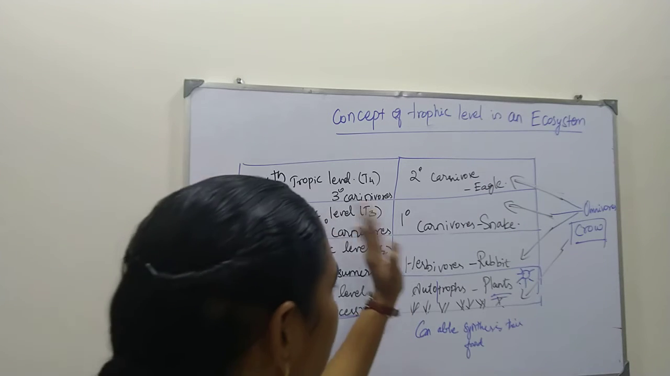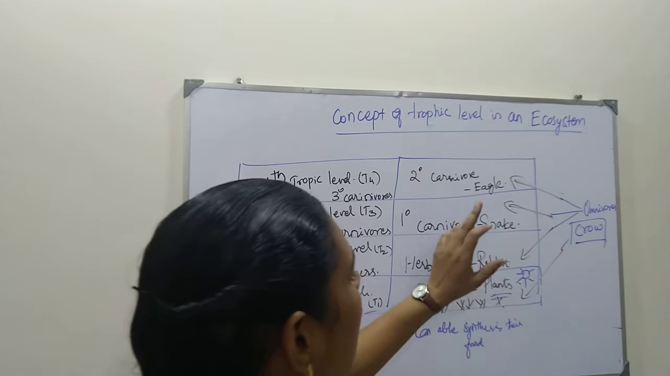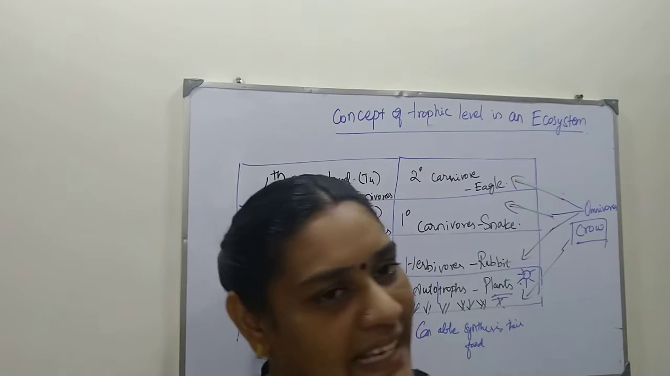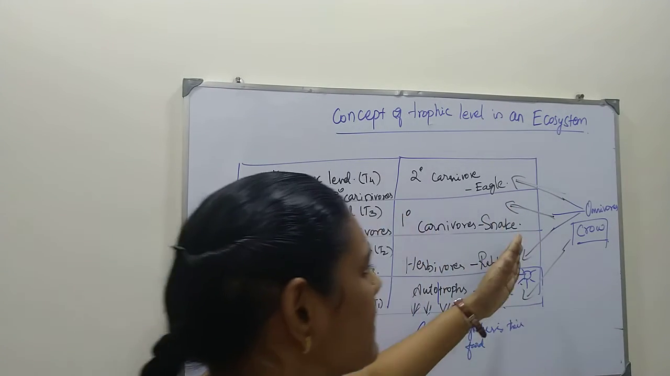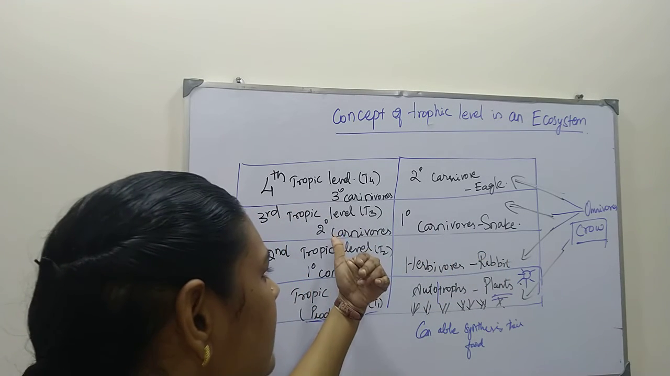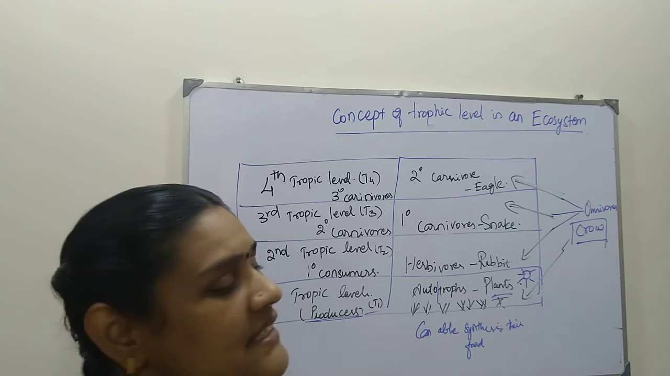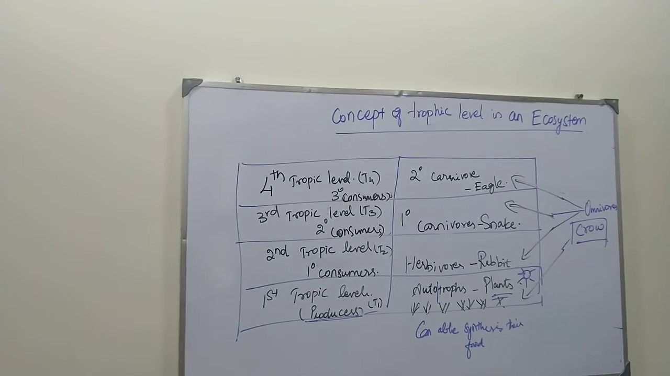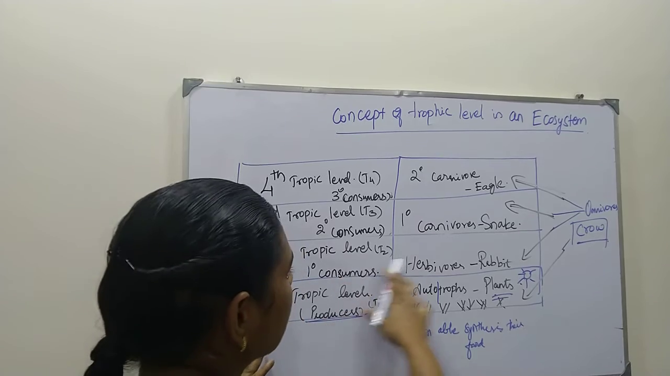Next, the third one. The rabbit, sheep, goat and cow will all be taken over by animals like snake and crocodile. So these kinds of animals will take up these herbivorous animals, so they are called second carnivores. You should know about this. So this is about the trophic levels.